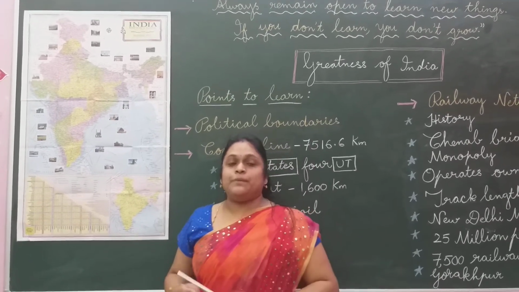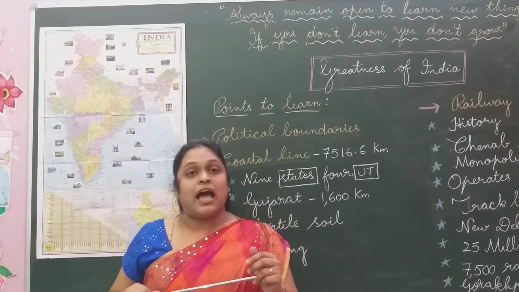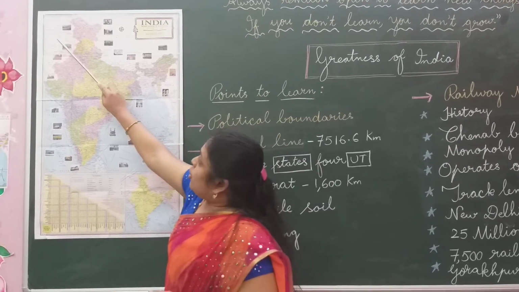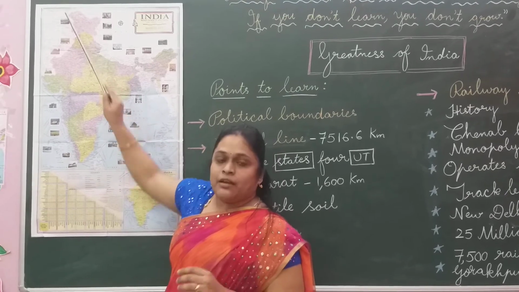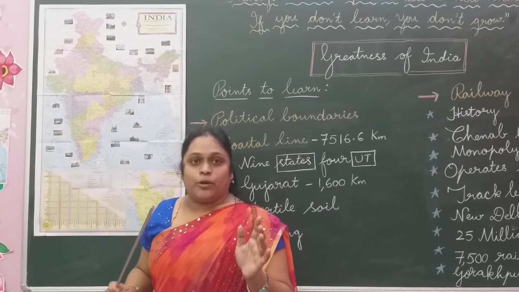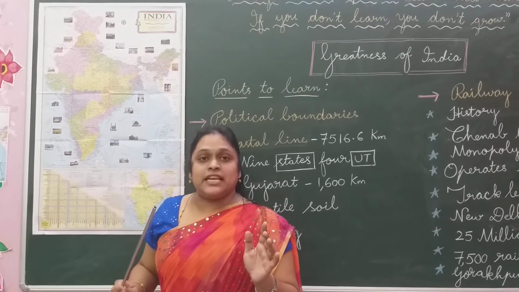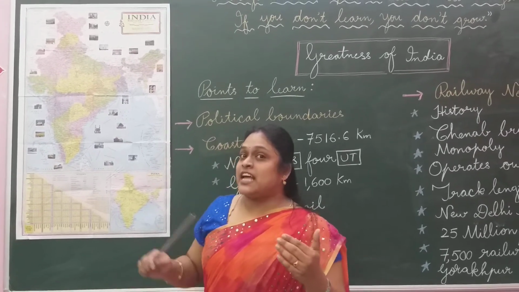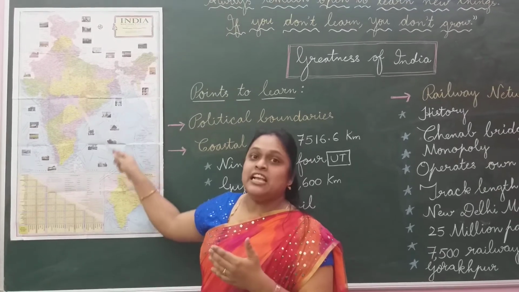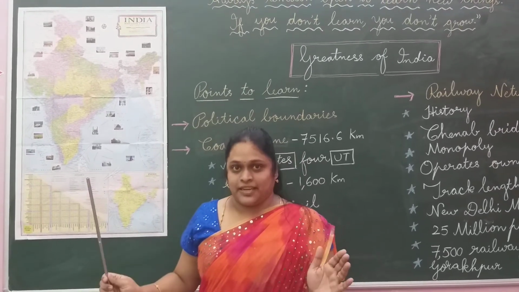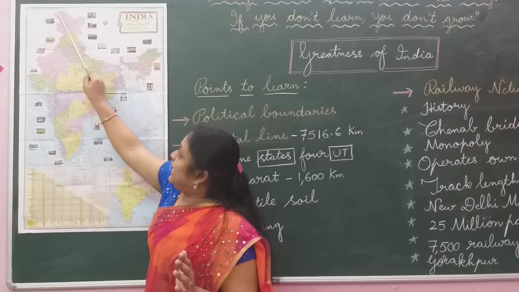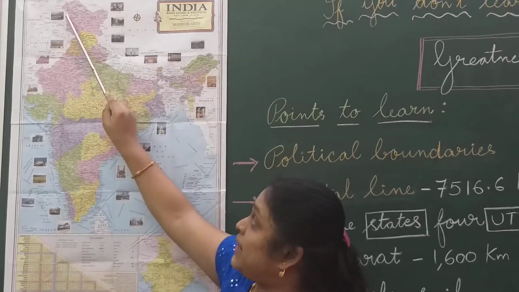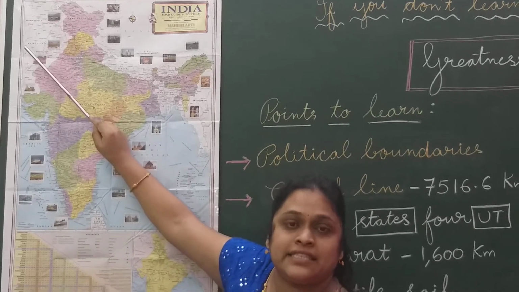And one more important point I want to discuss is about the country Afghanistan. Afghanistan also shares its boundary with India, but only about 106 kilometers. But now the area where Afghanistan shares its boundary with India is in controversy, because this place was occupied by Pakistan.